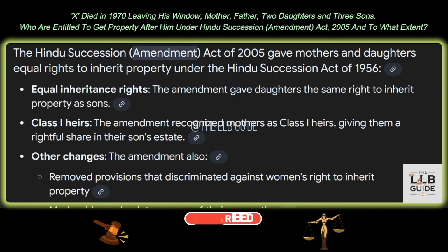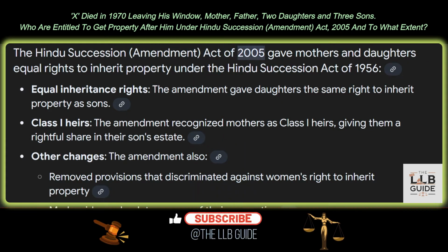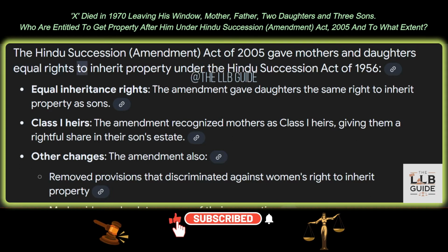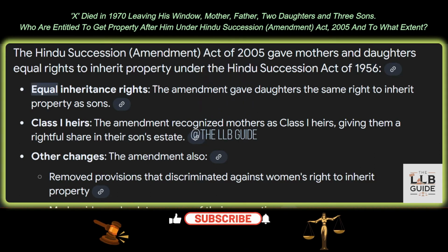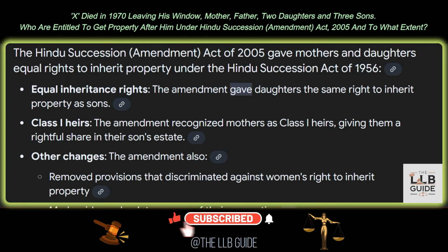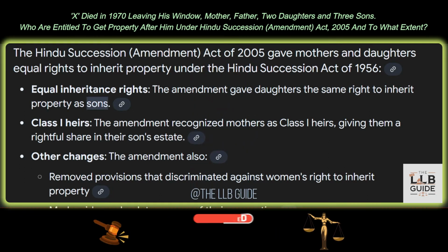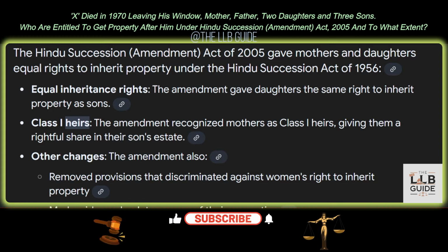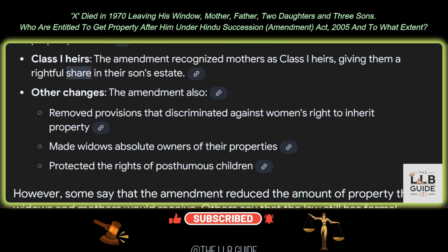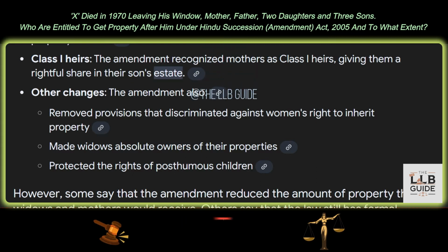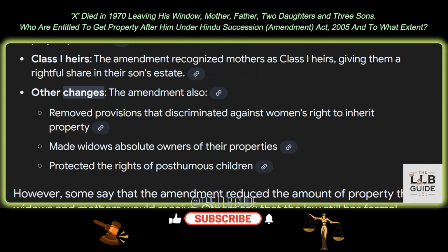The Hindu Succession Amendment Act of 2005 gave mothers and daughters equal rights to inherit property under the Hindu Succession Act of 1956. 1. Equal inheritance rights. The amendment gave daughters the same right to inherit property as sons. 2. Class 1 heirs. The amendment recognized mothers as Class 1 heirs, giving them a rightful share in their son's estate. And 3. Other changes.